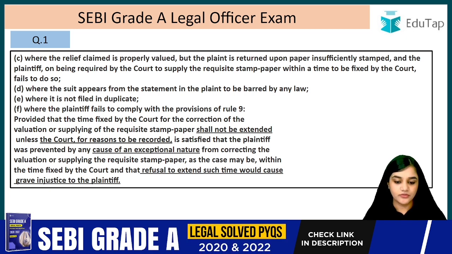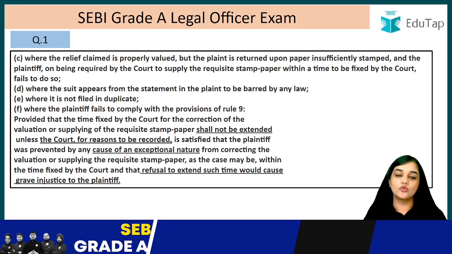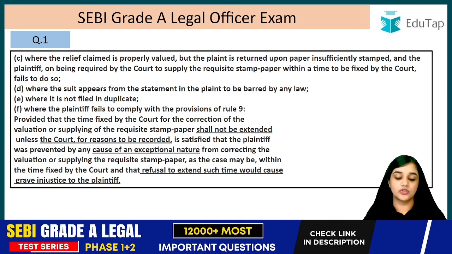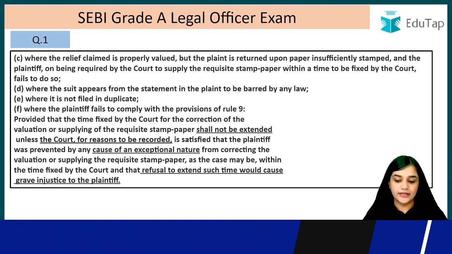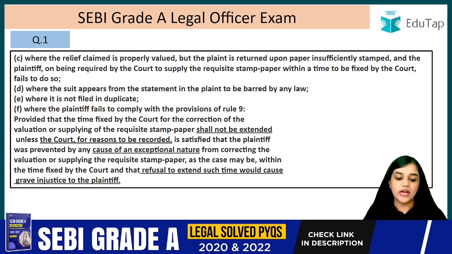Where the suit appears from the statement in the plaint to be barred by law. If in any case it is barred by law, then also it is going to be rejected. Where it is not filed in duplicate, where the plaintiff fails to comply with the provisions of Rule 9, provided that the time fixed by the court for the correction of the valuation or supplying of the requisite stamp paper shall not be extended. So it shall not be extended.